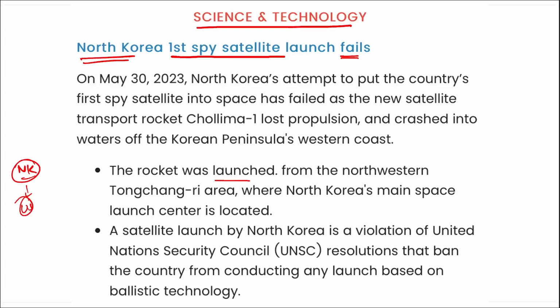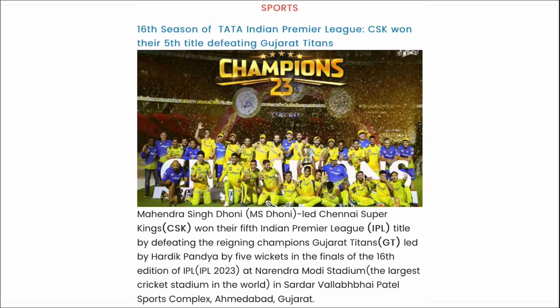The rocket was launched from the northwestern Tongchang-ri area where North Korea's main space center is located, but due to some errors, it was a failed mission and it crashed into the water off the Korean peninsula's western coast. So remember, the spy satellite that was being launched by North Korea has been a failure.